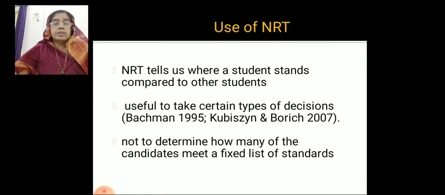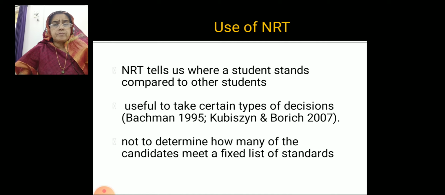NRT means norm referenced test. They are selecting according to the norms. Here the test score is the norm. Sometimes they want aged people, so their age is the norm. Based upon the norms they select, and NRT is very much useful to compare one's performance with other students.